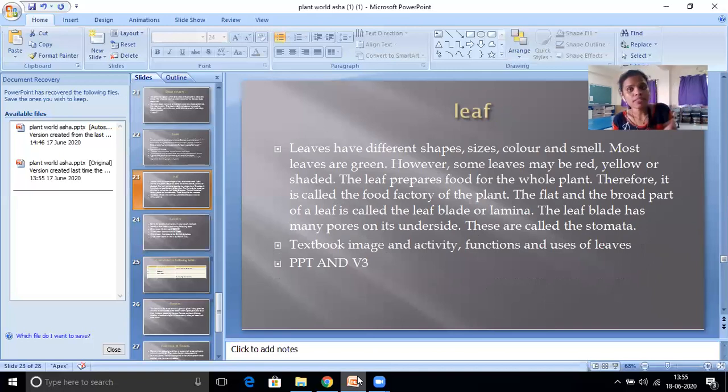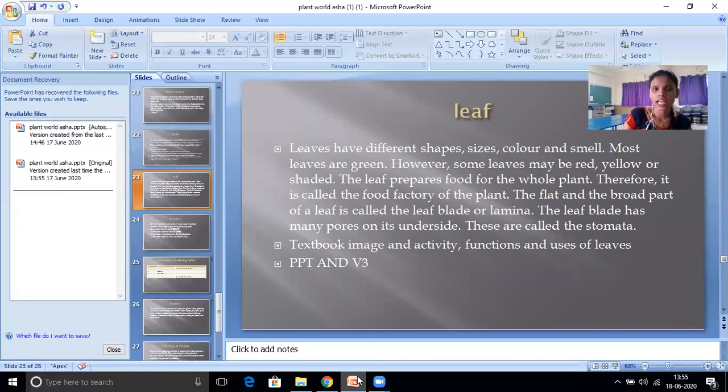Next, it is the part, which one? Leaf. Yes, it is the main part. We can touch the leaf, we can cut it, or otherwise we can smell it. Because of the smell only we can identify which tree, which plant it is. Okay.